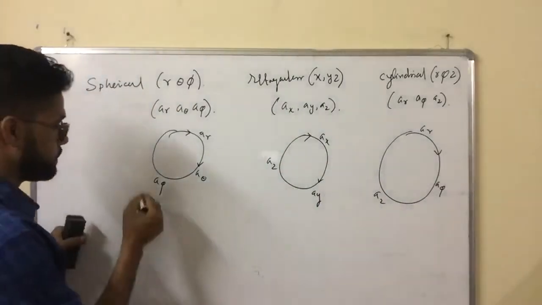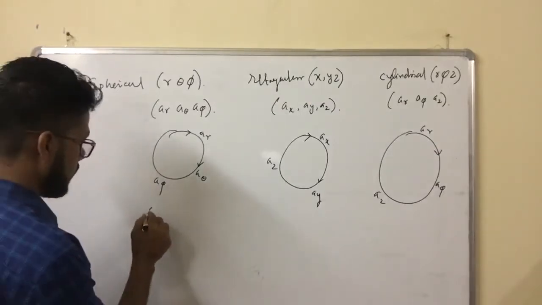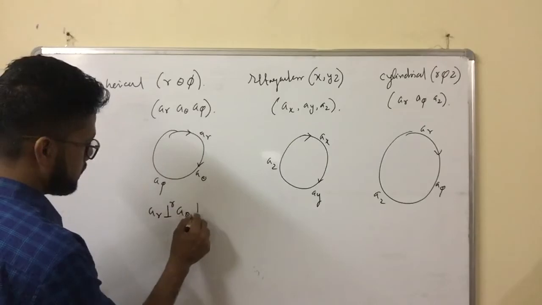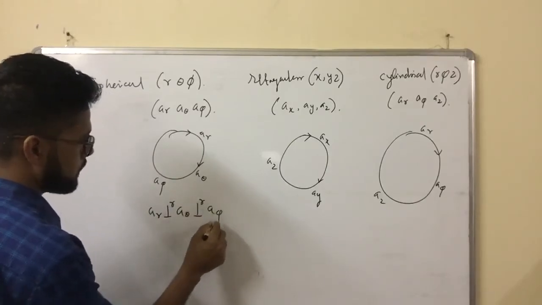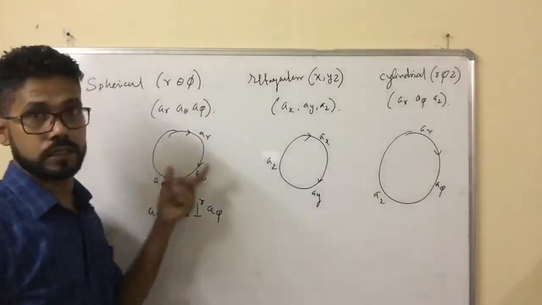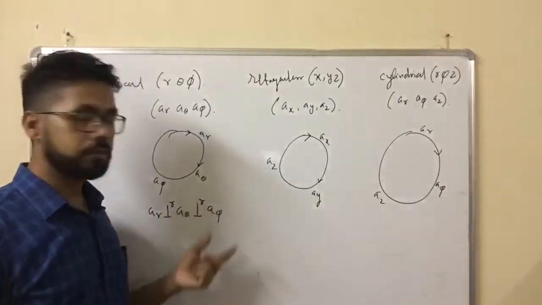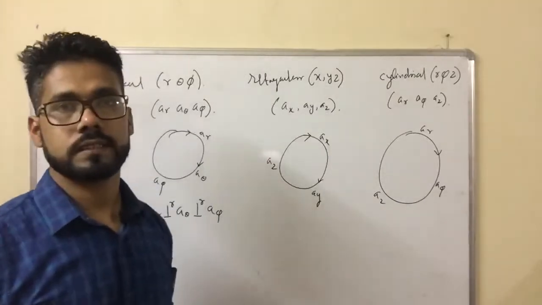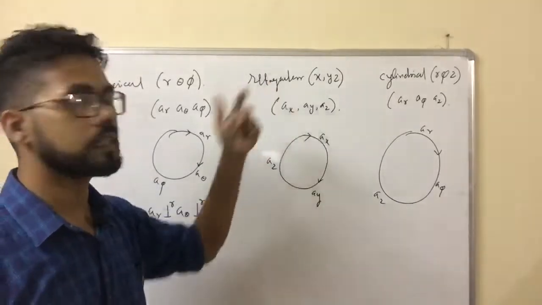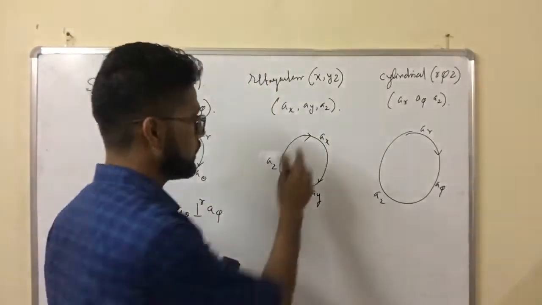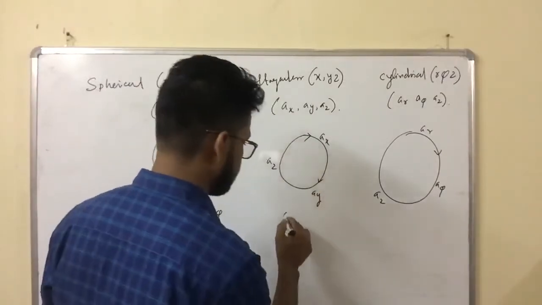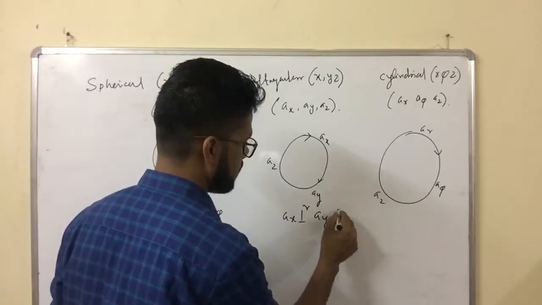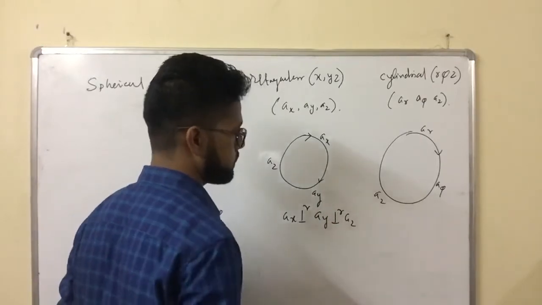Now, the first important thing: AR is perpendicular to A theta, perpendicular to A phi. Always remember, the unit vectors in the spherical coordinate system, AR, A theta, A phi, are all mutually perpendicular to each other, like the Cartesian rectangular axes. In the Cartesian coordinate system, AX is perpendicular to AY, perpendicular to AZ.